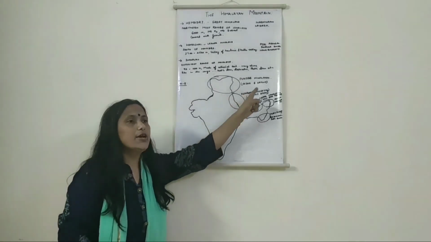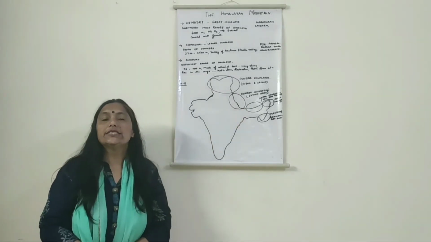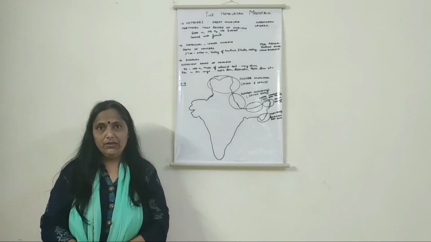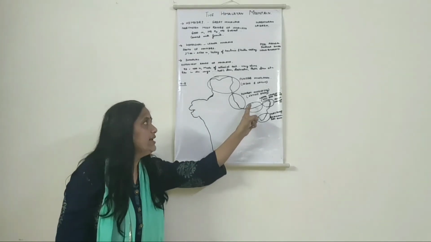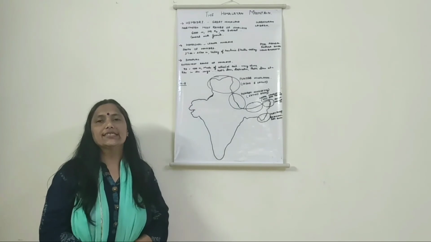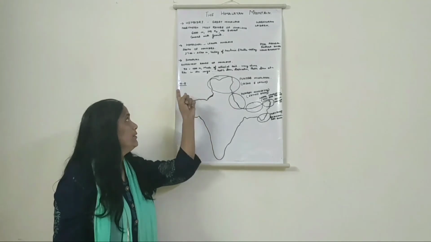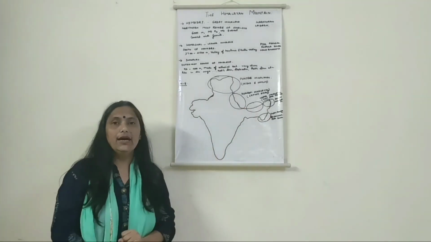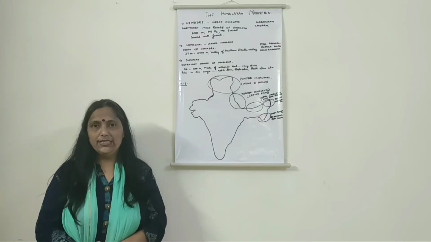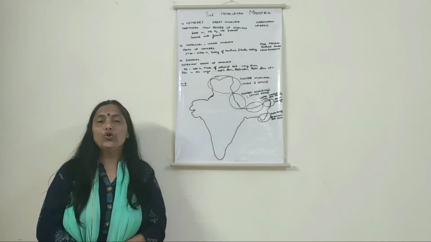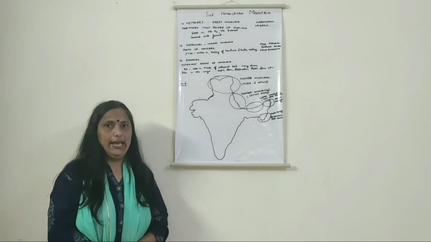The second one is the Kumaon Himalayas, where the rivers flowing are Satluj and Kali. The third division is the Nepal Himalaya. Here we find the Kali as well as the Tista river. The last division on the basis of west to east is known as the Assam Himalayas. Last but not the least, we find an area known as the Purvanchal area. This is in the east.